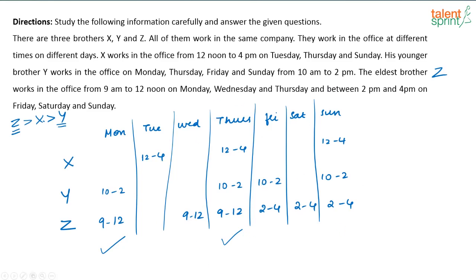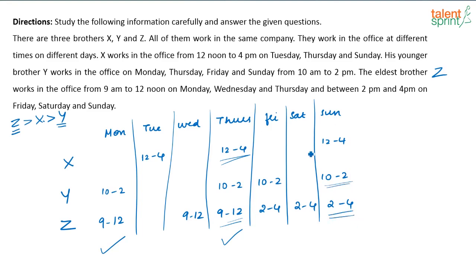Thursday and Sunday are the 2 days where all 3 of them have worked. But on Thursday, this person is working from 12 to 4, this person is working from 9 to 12. So again, all 3 cannot work at the same time. Here, he is working from 10 to 2.